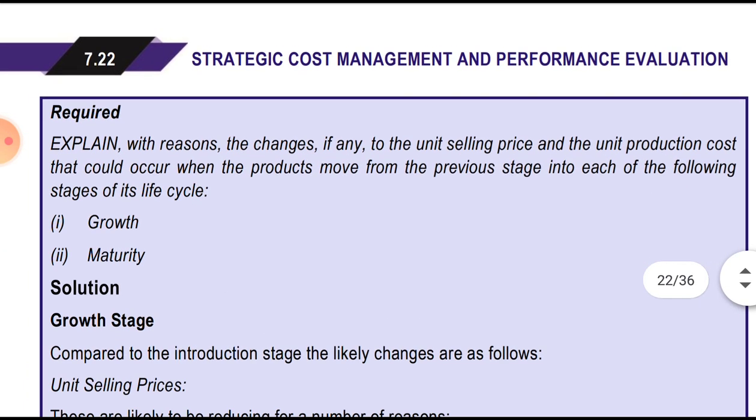Required: explain with reasons the changes, if any, to the unit selling price and the unit production cost that would occur when the product moves from the previous stage to each of the following stages of the life cycle. Currently it is in the introduction stage, so if it moves from introduction to the growth stage, what are the changes in unit selling price and unit production cost? And then on to maturity.